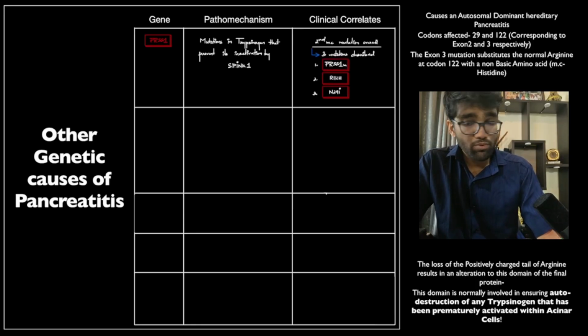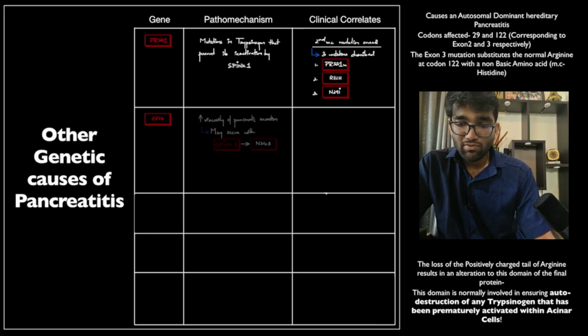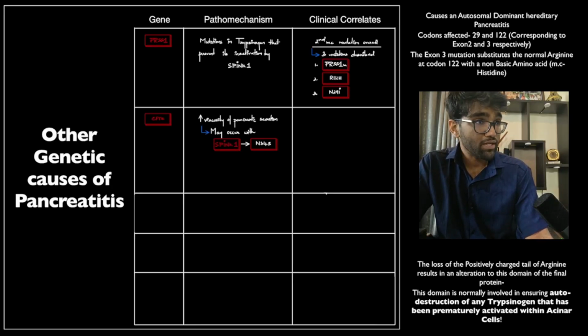So the three most common mutations that have been described are R122H, which is at codon number 122, and N29I, which is again at codon number 29. So these are overall the second most common mutations of chronic pancreatitis described in Western populations. Naturally, the Indian population does share a significant portion of this genetic overlap. Then the next gene that is mutated is CFTR, and actually that stands for cystic fibrosis transmembrane regulator.